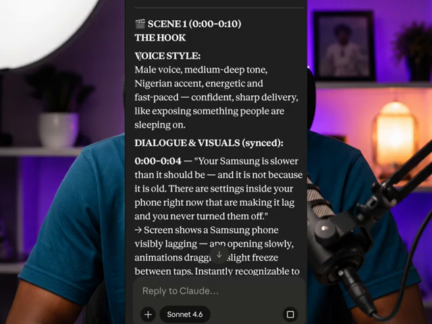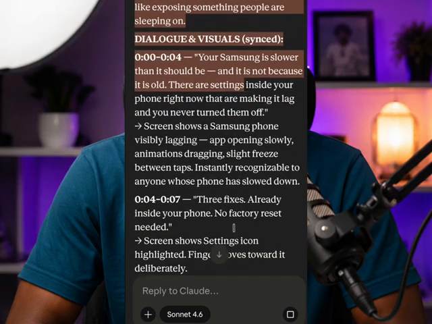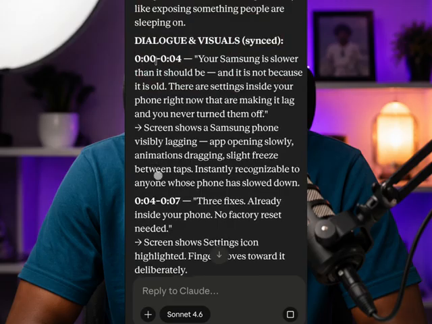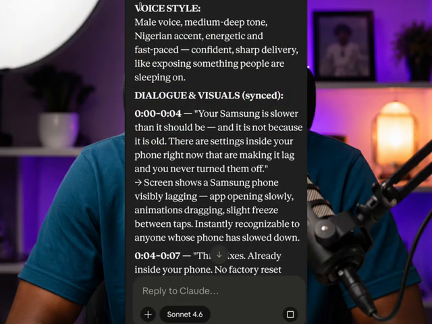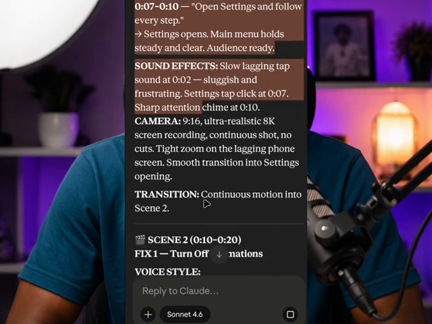Now, all I just need to do is copy this scene 1 here. I'll just copy it like this. Sorry, let me copy it again. I'll just copy from voice type here like this. I'll copy it down. As you can see, it has written everything.